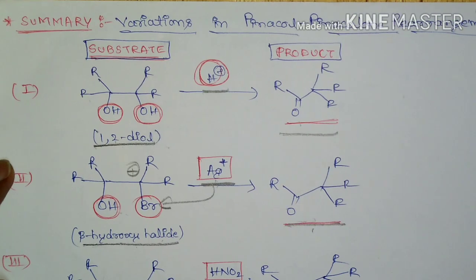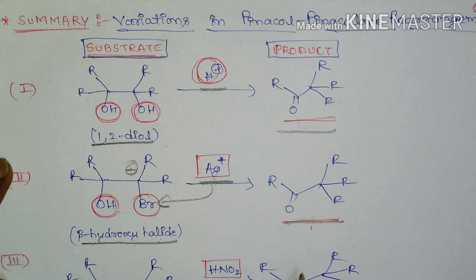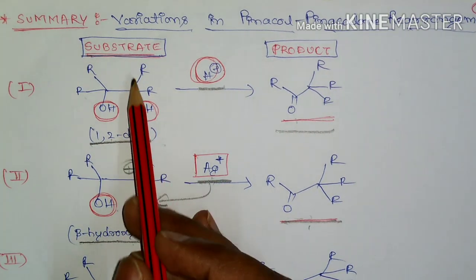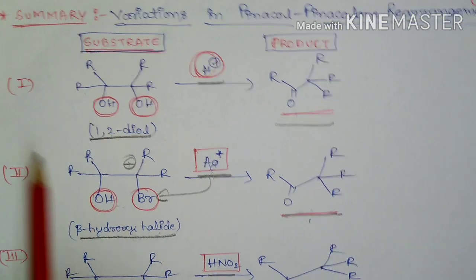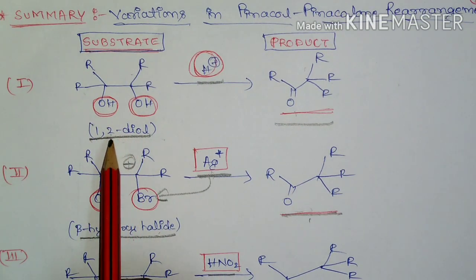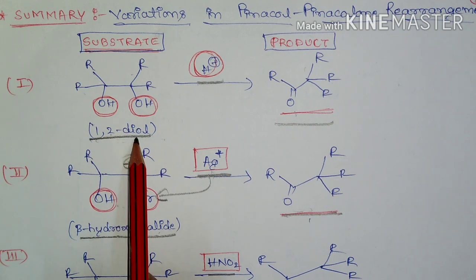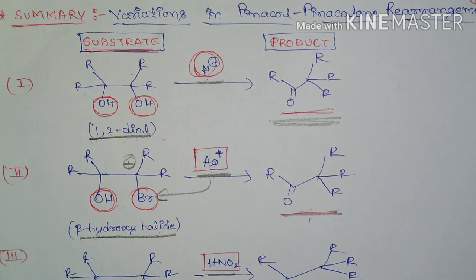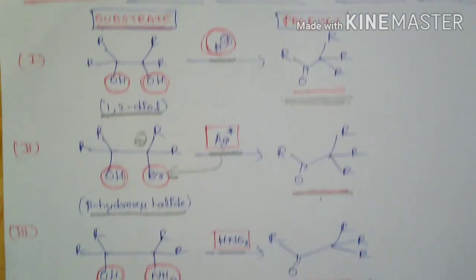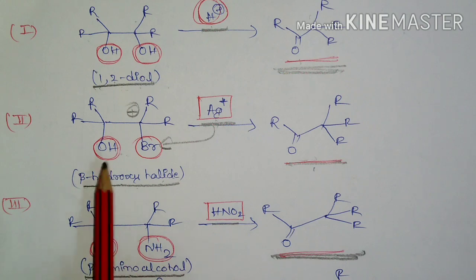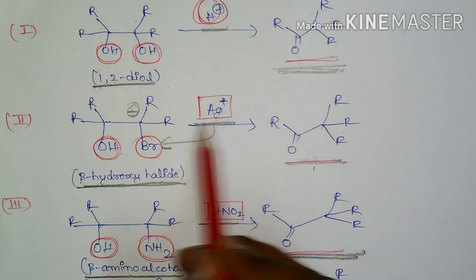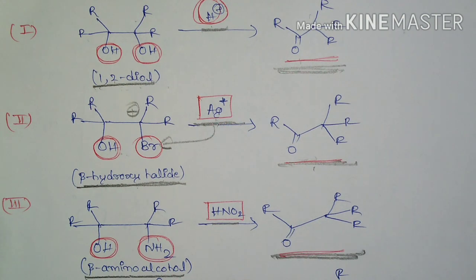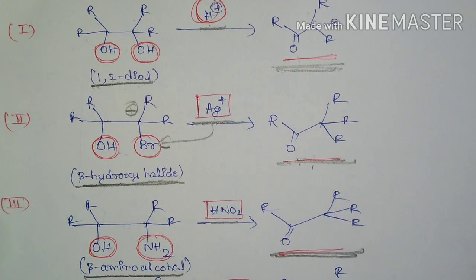Overall, I am going to summarize the variations in pinacol-pinacolone rearrangement, the substrate and the product. First and foremost, the substrate is the 1,2-diol or vicinal diol, which upon treatment with acid forms pinacolone. The other possible substrate is beta hydroxy halide. Upon treatment with a Lewis acid, it will undergo pinacol-pinacolone rearrangement to form the corresponding carbonyl derivative.